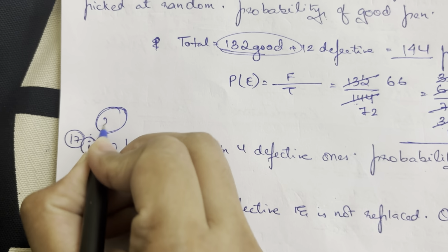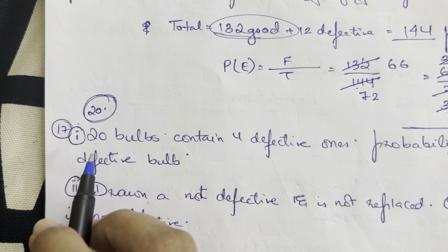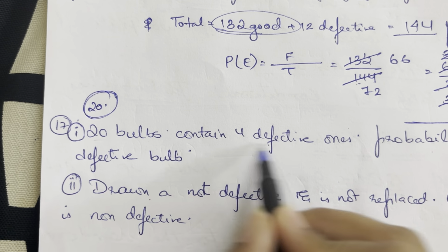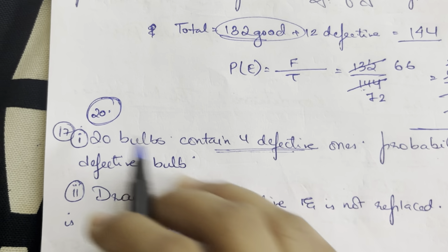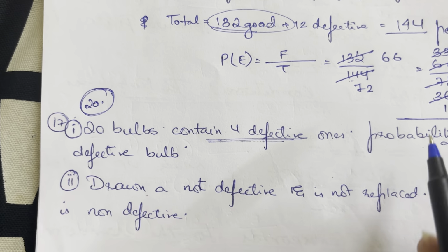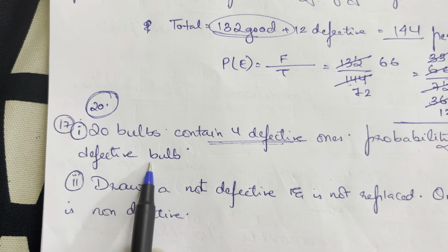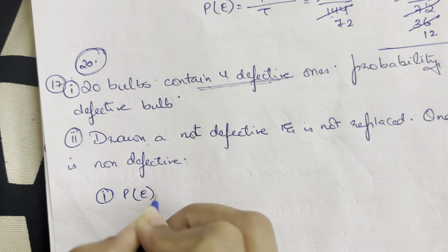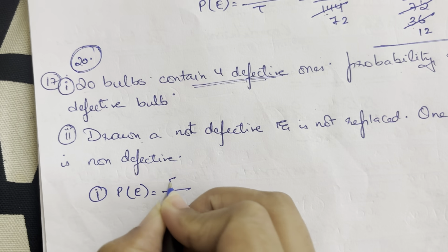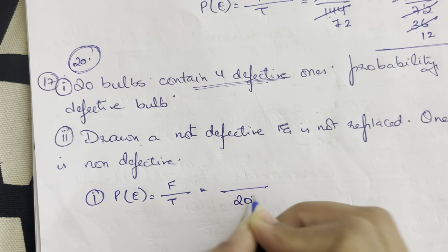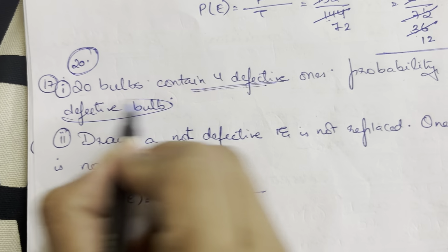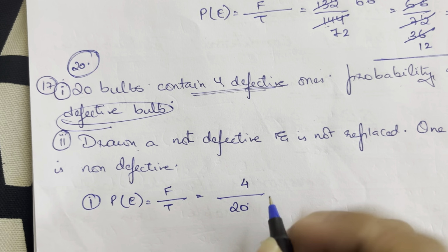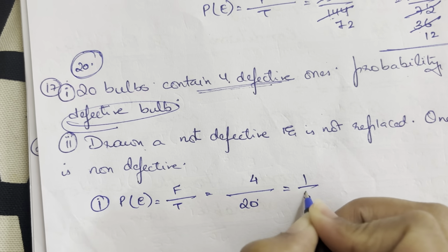So there is a lot which contains 20 bulbs in here, and the 20 bulbs contain 4 defective ones. Now you're going to pick out one bulb at random. What is the probability of picking out the defective bulb? So the probability of the event is equal to favorable upon total. The total is 20 and favorable is the defective bulb. How many do I have? I have 4 defective bulbs. That becomes 1 upon 5 is the probability.